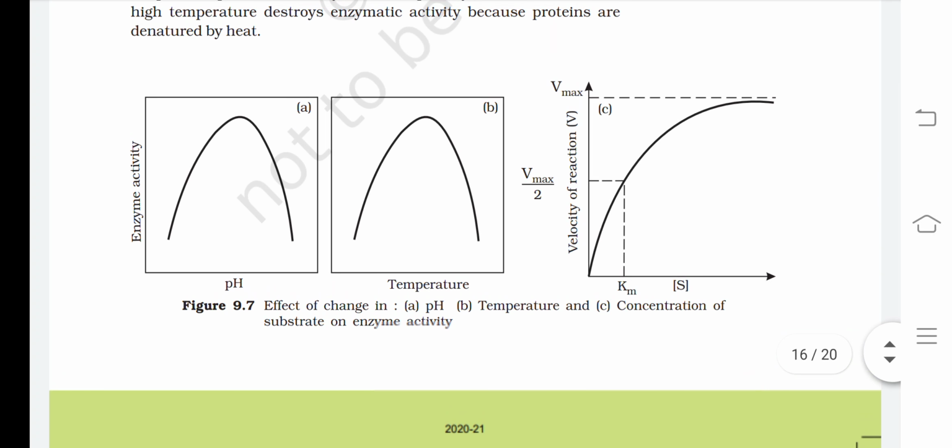Why are we considering half Vmax? Because at Vmax, almost, the graph becomes a straight line. So not even a straight line, I'm saying the